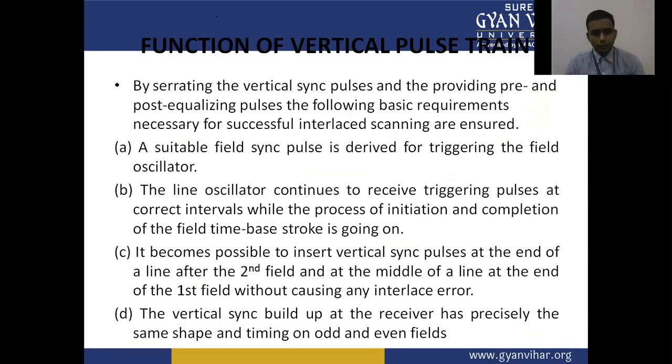A suitable field sync pulse is derived for triggering the field oscillator. The line oscillator continues to receive the triggering pulses at correct intervals while the process of initiation and completion of the field time-base stroke is going on.